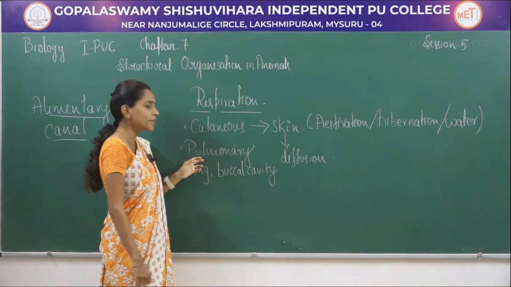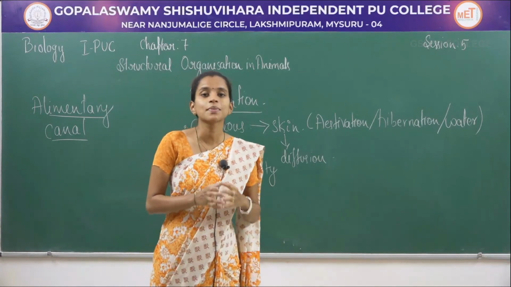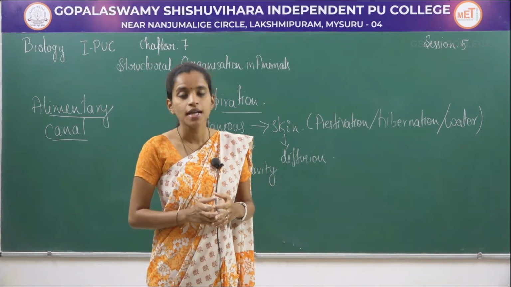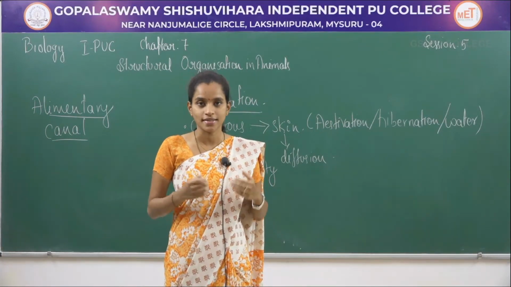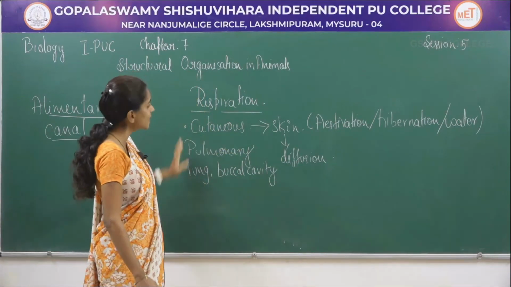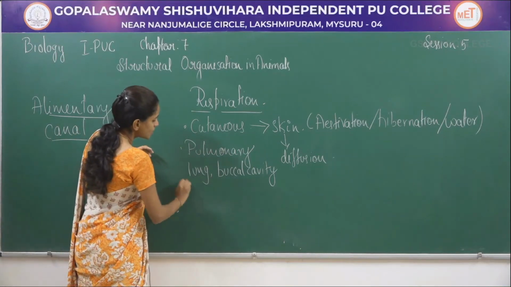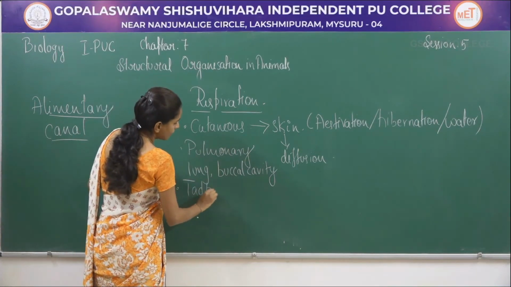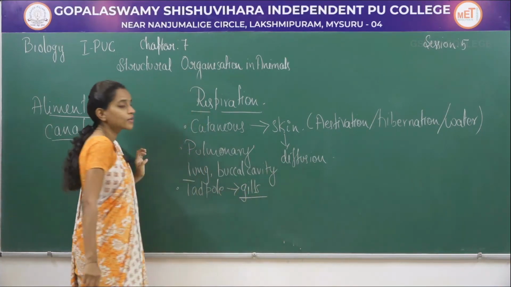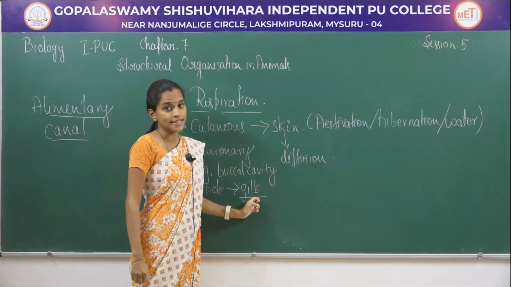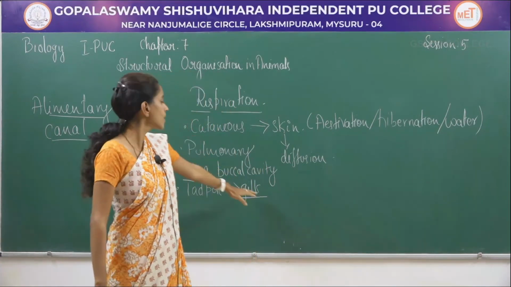Next, pulmonary respiration includes either the lungs or the buccal cavity. The lungs are present in the thorax region between the forelimbs. They are pinkish, sac-like structures which help in exchange of gases. Apart from adult frog respiration, frogs in the tadpole or larval stage respire through an organ, the gills. When they are in the tadpole stage living in the water, they respire through gills.